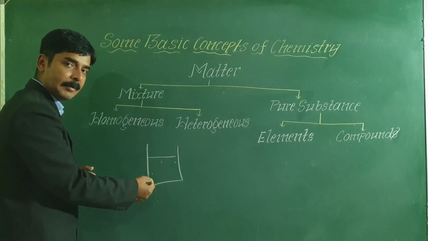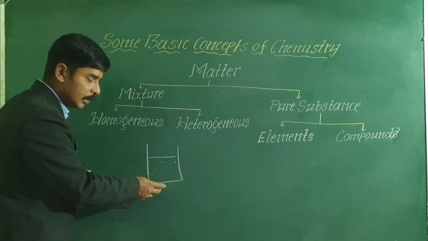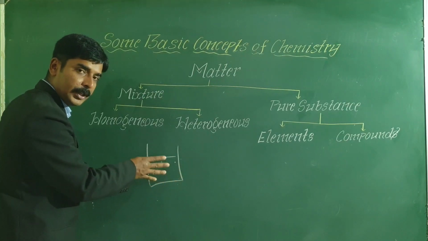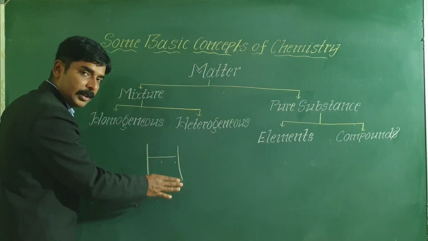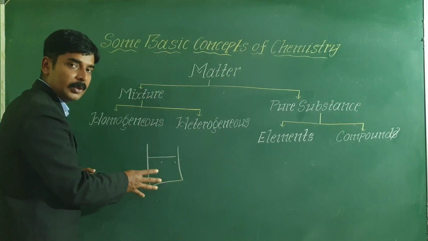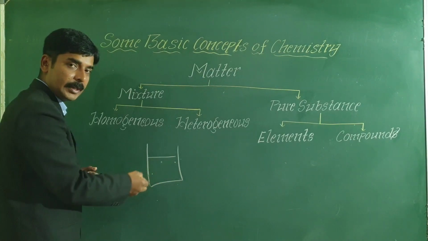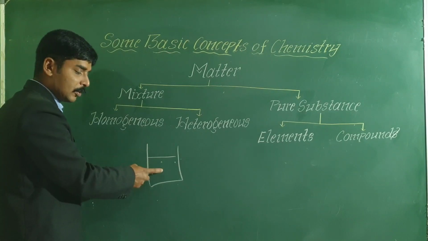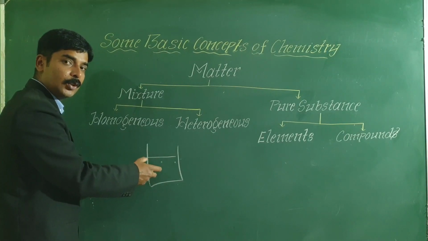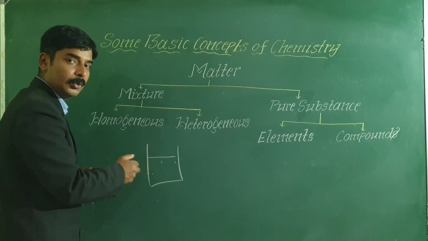Why is the taste the same? Because sugar is uniformly distributed in water. That is, the composition is uniform throughout. That is why the taste is the same. Such mixtures are called homogeneous mixtures: mixtures of two or more substances having uniform composition throughout.